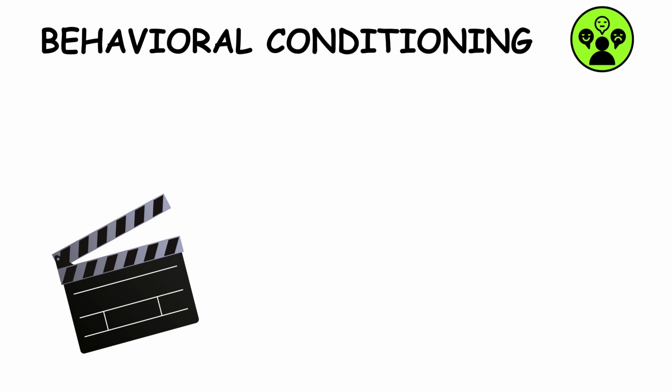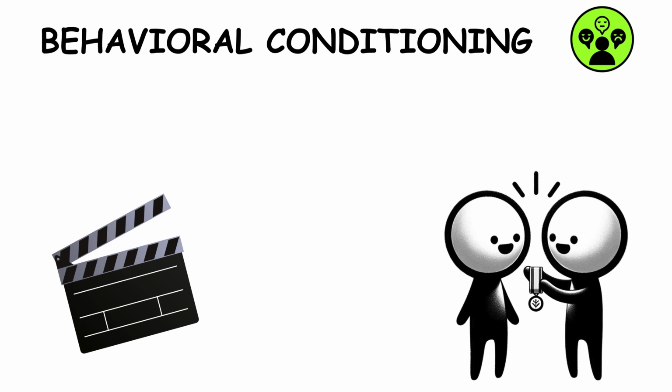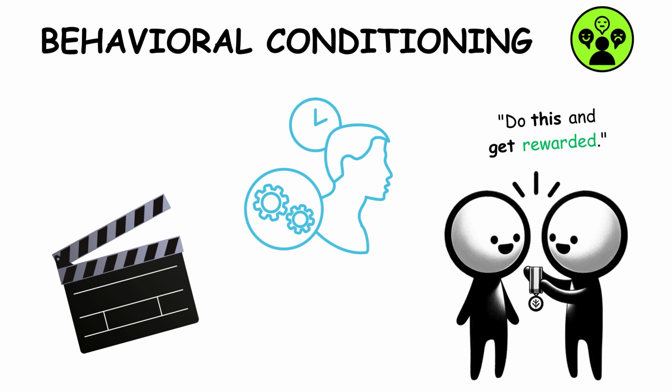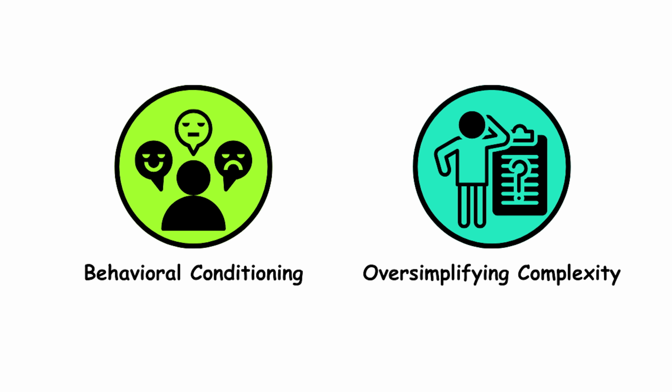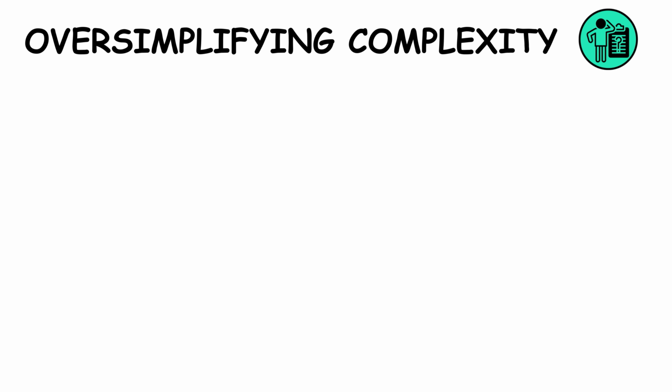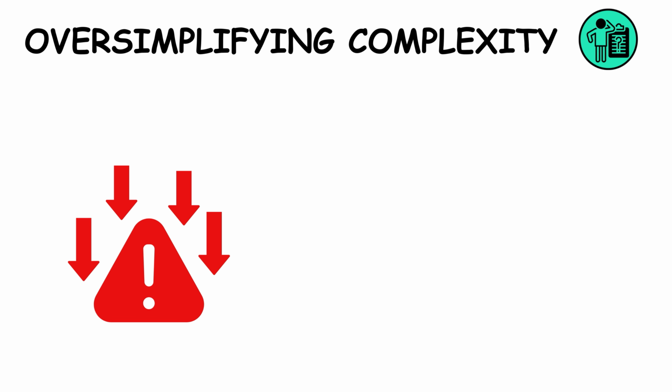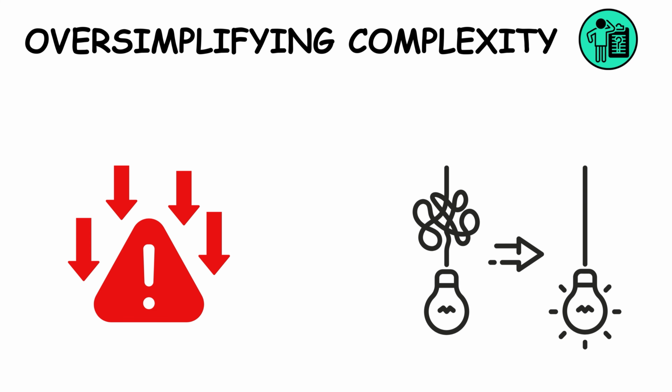Behavioral conditioning. Behavioral conditioning shapes actions. It uses rewards or punishments to subtly influence behaviors over time, aligning them with desired outcomes. Oversimplifying complexity. Oversimplifying complexity reduces nuance. It presents complex issues as black and white, ignoring the subtleties and misleading the audience.